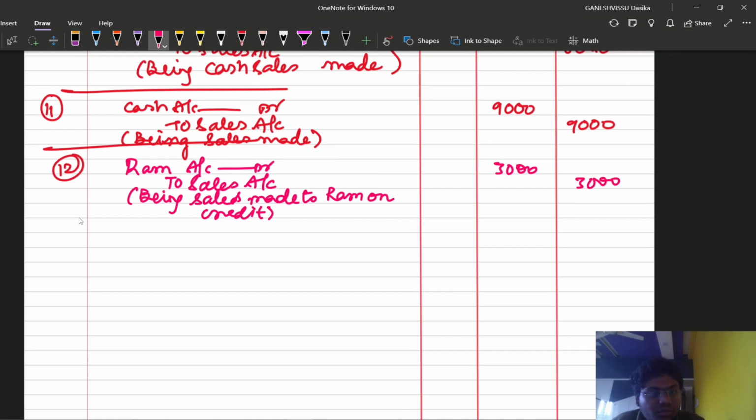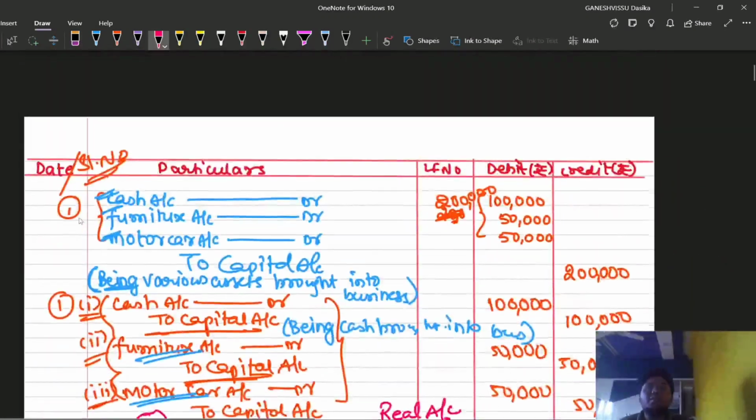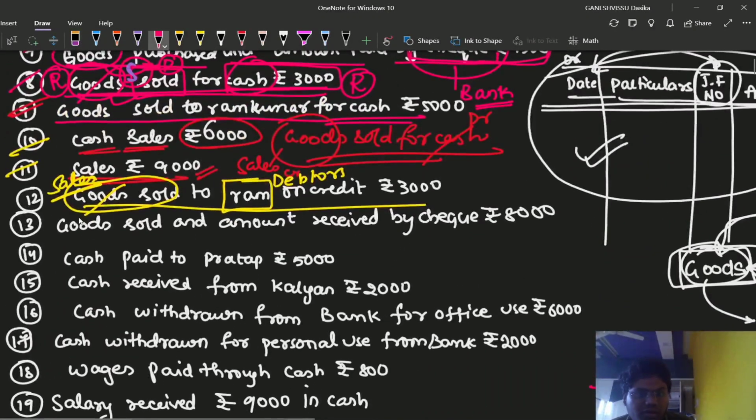Now comes one more logic for this Ram account debit. Why have we debited the Ram account? The name of the person has been mentioned. We are making sales to some person called Ram. So can we call Ram a receiver? Because he is receiving the goods, can we call Ram a receiver? Yes, right. We can say that Ram is a receiver, so debit the receiver and credit the giver, according to the personal account rule.